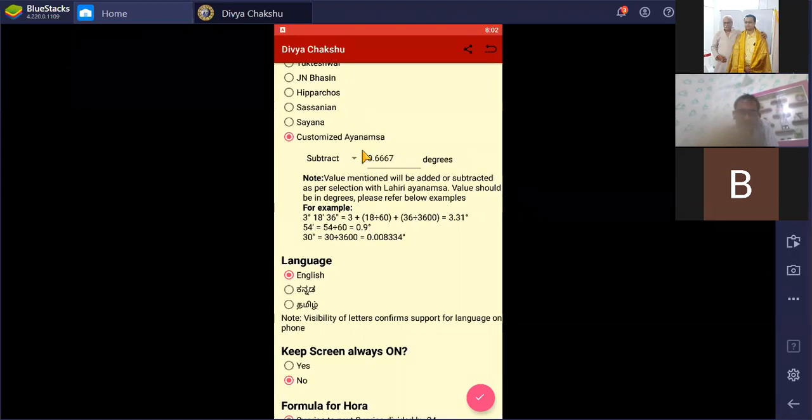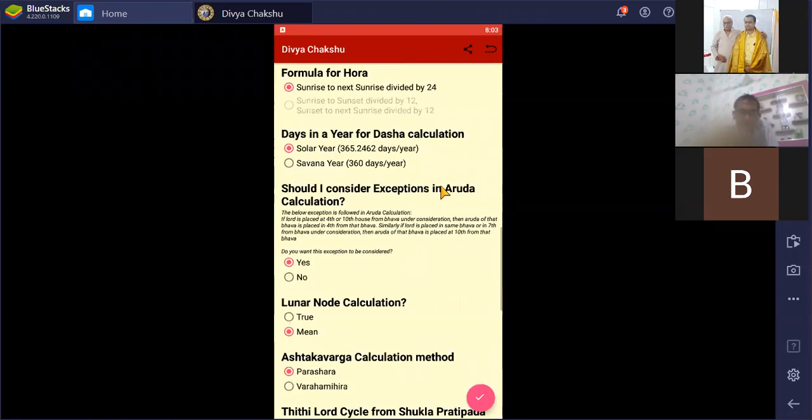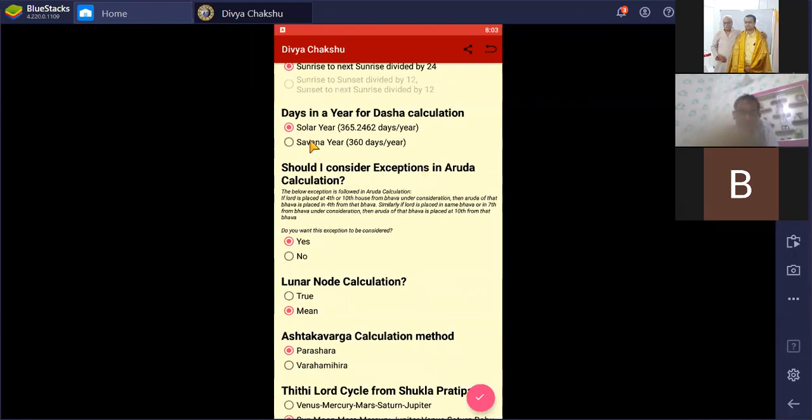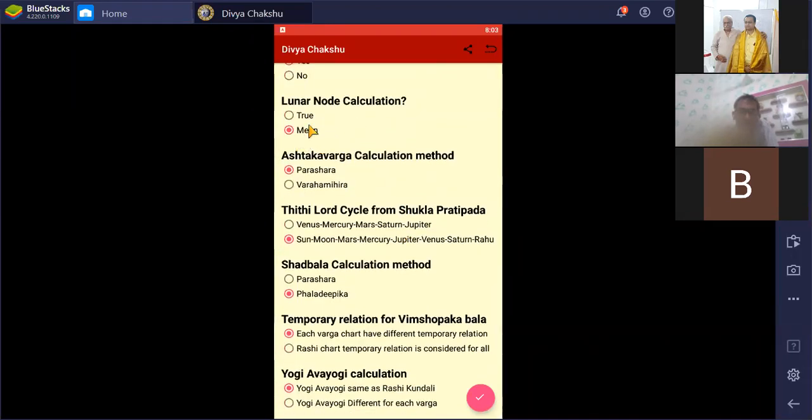0.667, this value. Then you can choose any language from here. English is more preferable. Then you have to click here, solar year, 365.2462. You have to click here for lunar node calculation for Rahu and Ketu. It should be mean always.